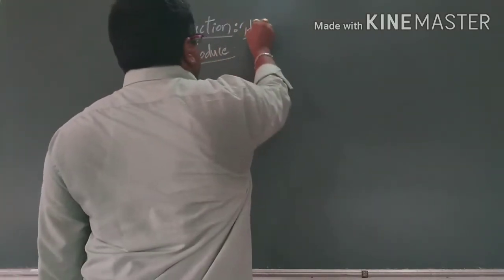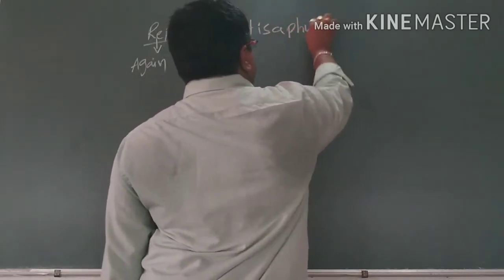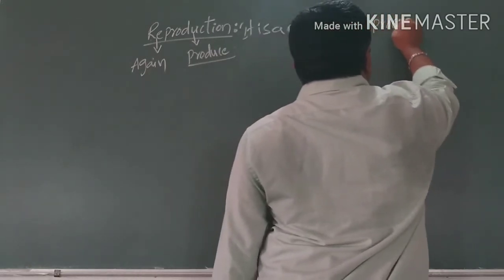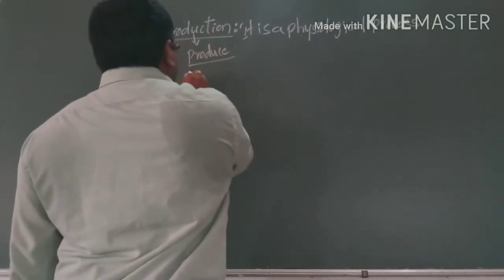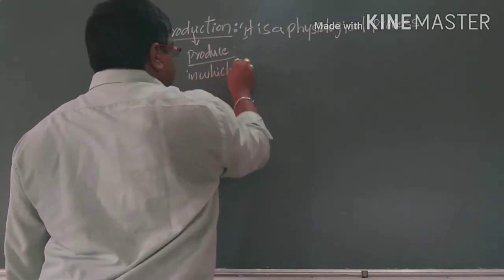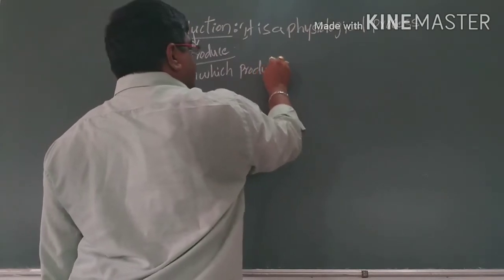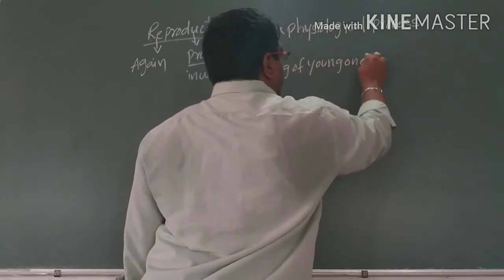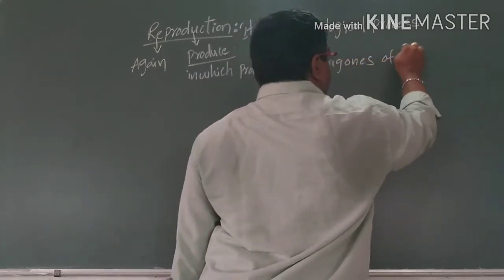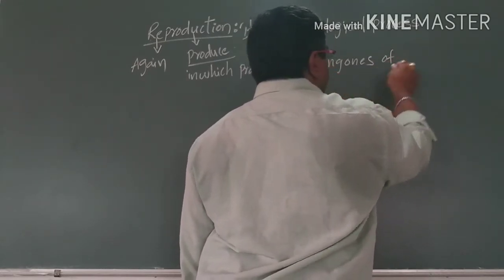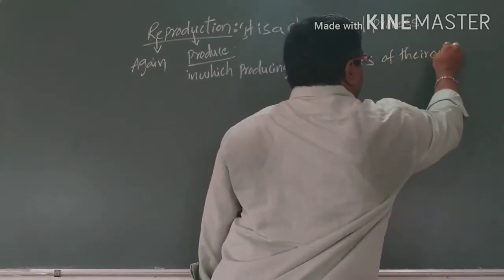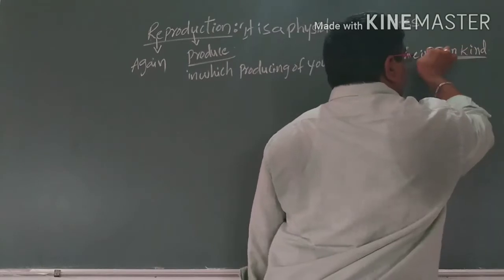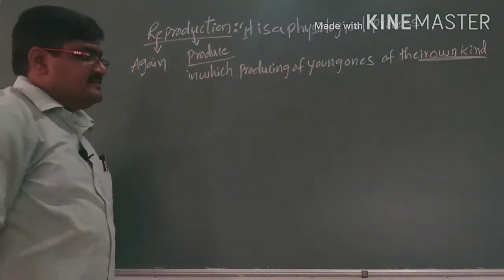It is a physiological process in which there is producing of young ones of their own kind. A kind, it is very important. Producing young ones of a kind is called reproduction.